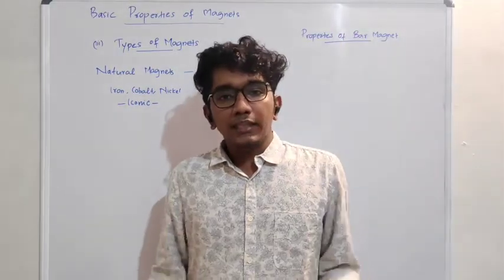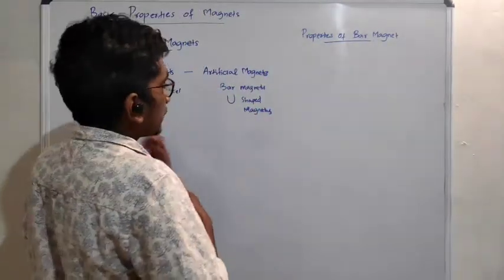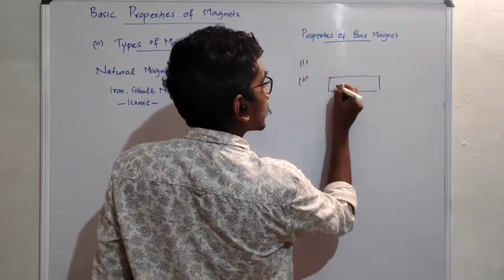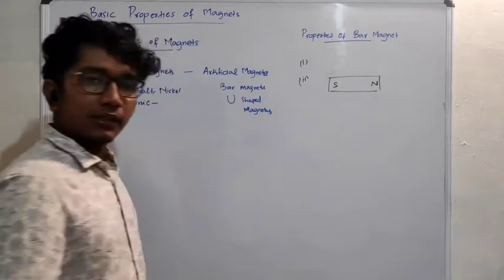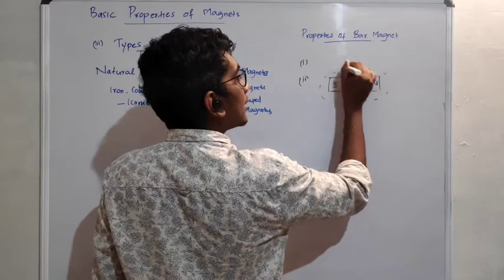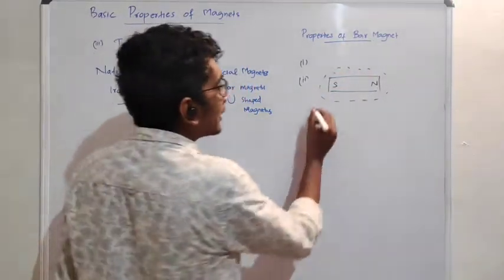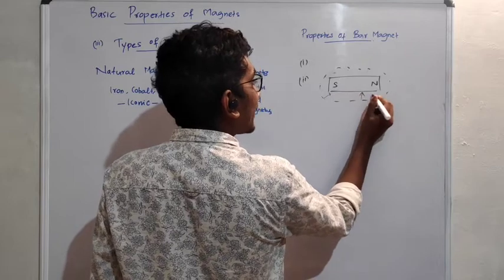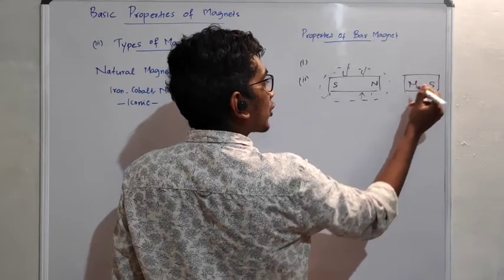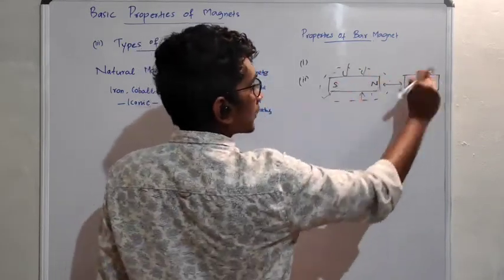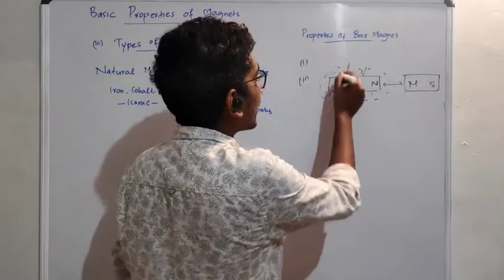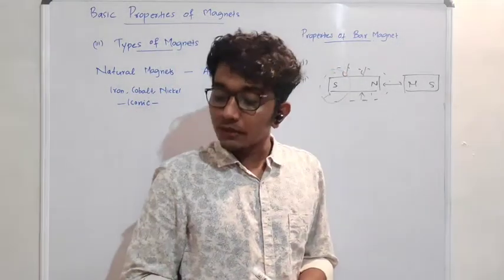Okay. So if there is a bar magnet, first point we have explained. Second point, if there is a bar magnet, so this is the south pole and this is the north pole. If iron materials are there, then what will happen? There will be an attraction towards this. The magnet will attract them. If there is another magnet, then like poles, north and north, will repel each other. What about north-south? They'll attract each other, right? So this force is maximum near the magnetic poles. Okay, that is what they are saying.